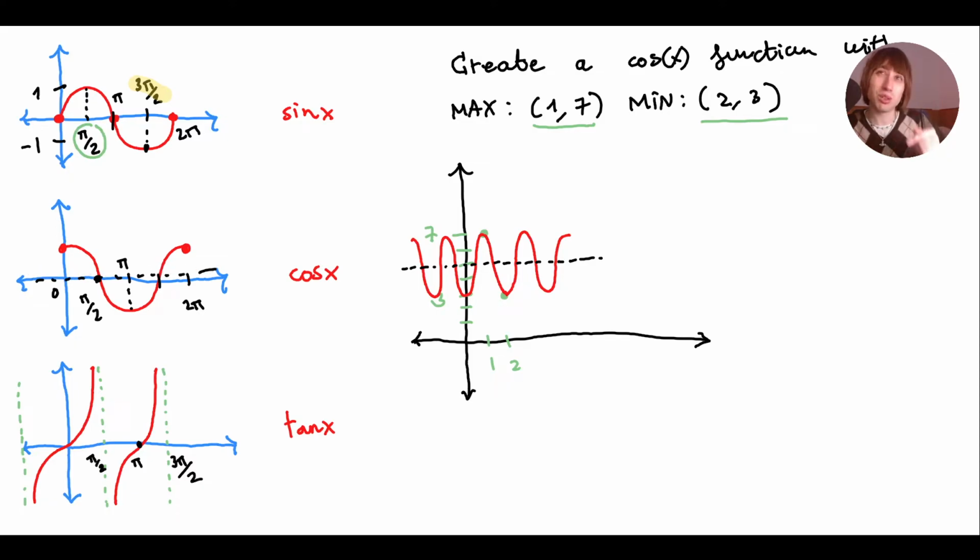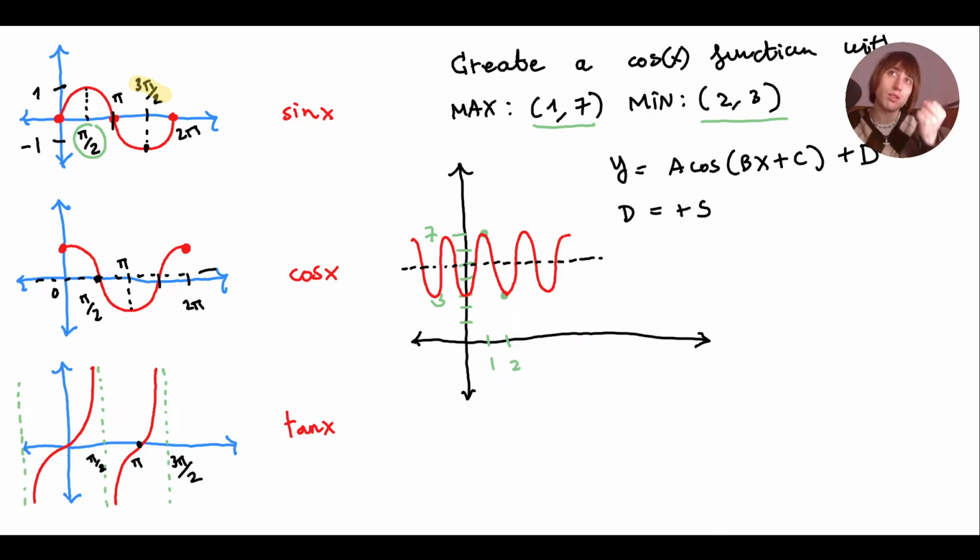If it has increased to 5, that means that we have shifted the function 5 units up. Because stretching the function, the amplitude, doesn't change the axis of symmetry. So it's like revealing what the vertical shift is. Anyway, I already know that D must equal 5, because I've shifted it 5 units up.